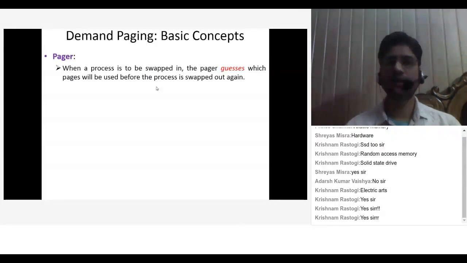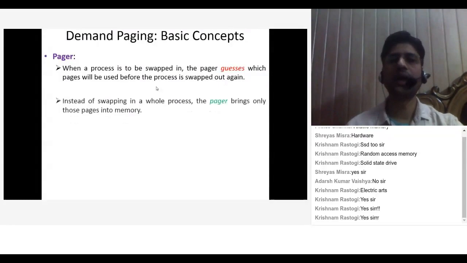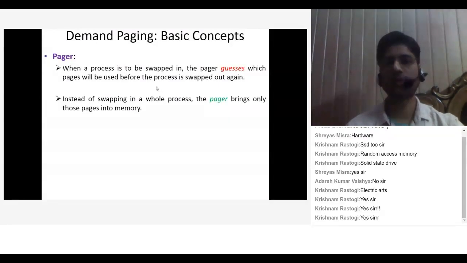How the pager guesses which page will be required, we will discuss later in the page replacement algorithm, which we will cover in our next lecture. So we will see how this pager guesses which pages will be used before the process is swapped out again. Instead of swapping in a whole process, the pager brings only those pages into memory.